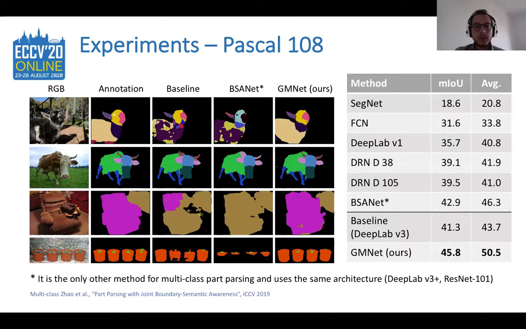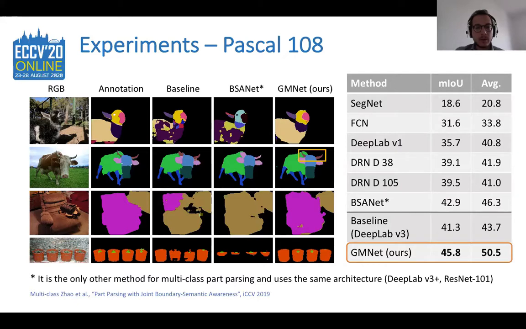When we move to the 108 parts scenario, similar considerations apply. However, in this scenario, the gap is even bigger. We gain about 4.5% of mean intersection over union with respect to the baseline, and about 3% with respect to BSA-Net. From the visual results on the left, we can see that sheep parts are correctly identified by our method, thanks to the semantic embedding network. In the second row, the cow horns are correctly placed thanks to the graph matching module. And a similar discussion also holds for the sofa in the third row and for the potted plants in the fourth row.